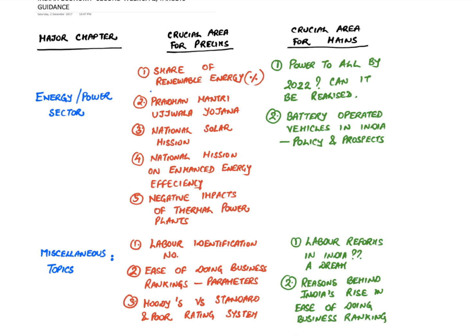And what reforms should be taken or initiated to take India into the top 50 of the ease of doing business index rankings. So that was all regarding the Indian economy plan for the week 3rd December till 10th of December.